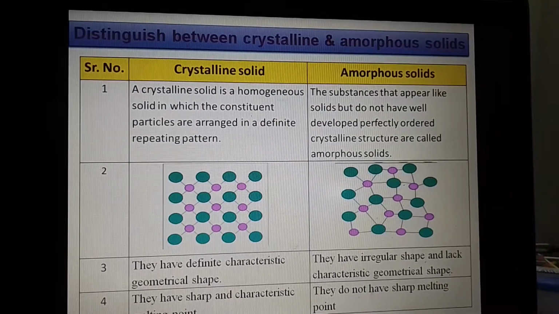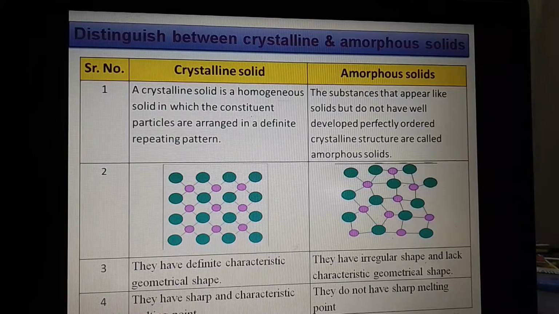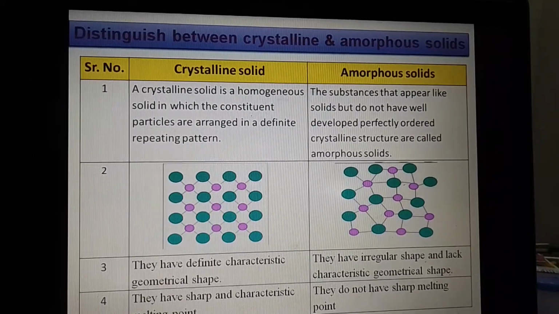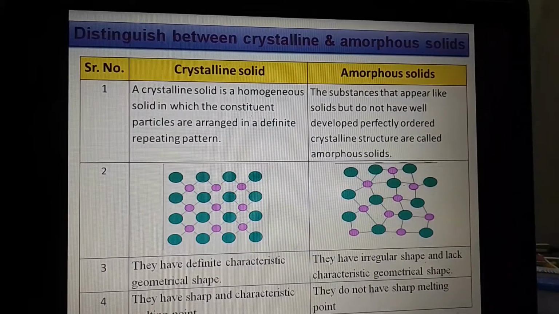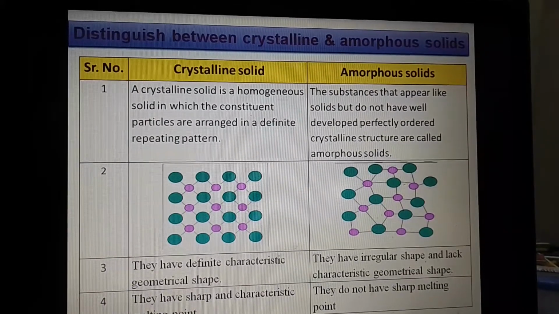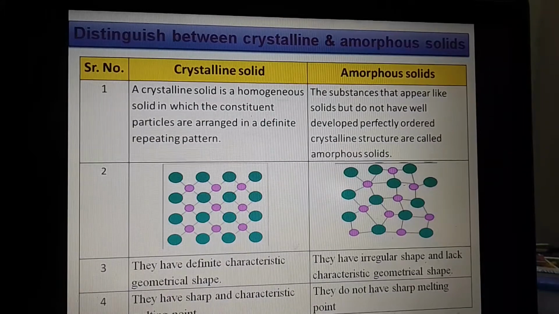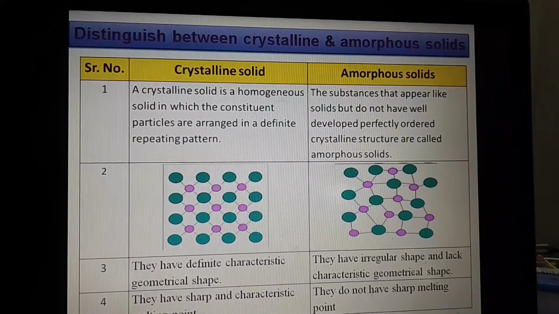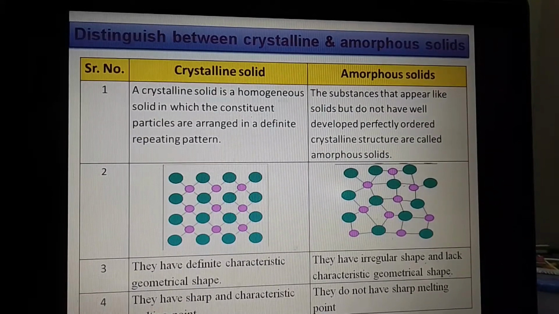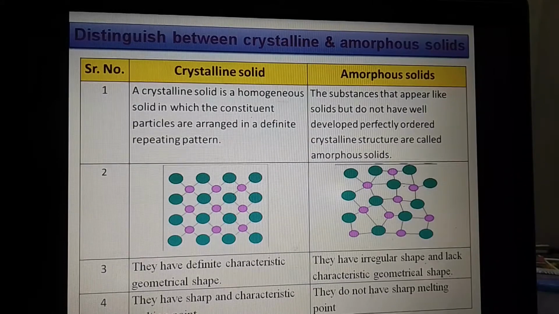Now we will see the distinction between crystalline solid and amorphous solid. These are the two main types of solids. Now the first one we will see is crystalline solid. A crystalline solid is a homogeneous solid in which the constituent particles are arranged in a definite repeating pattern. In the second point, we will show the diagram.